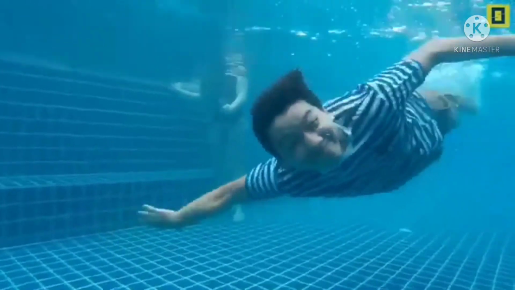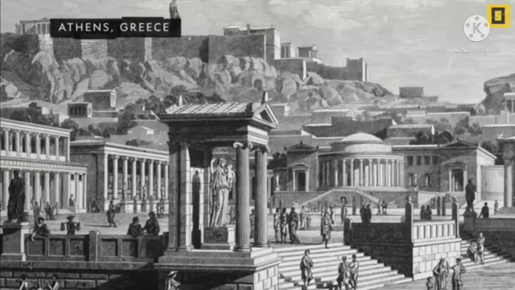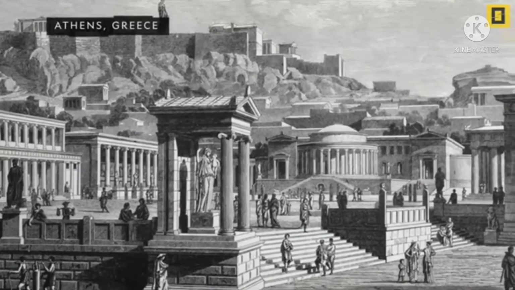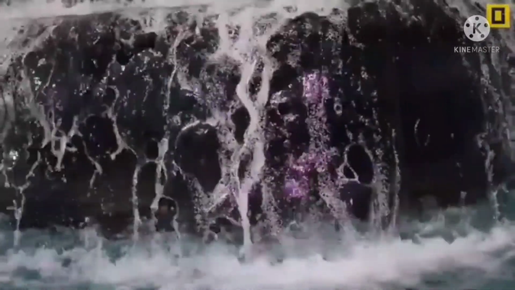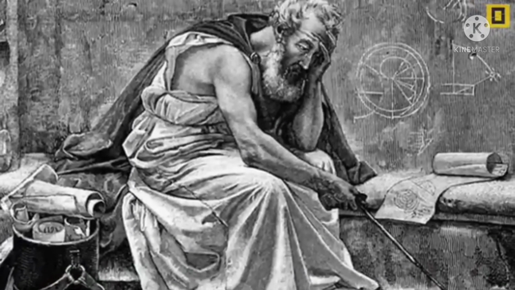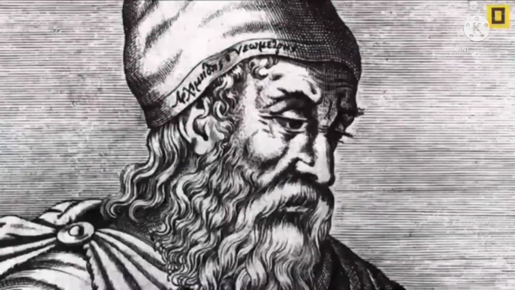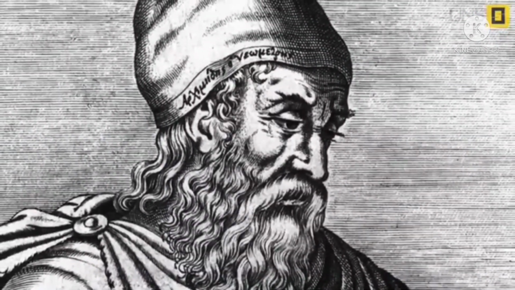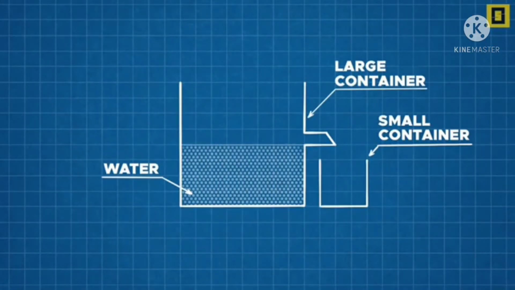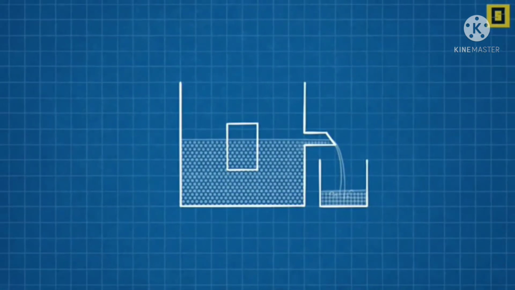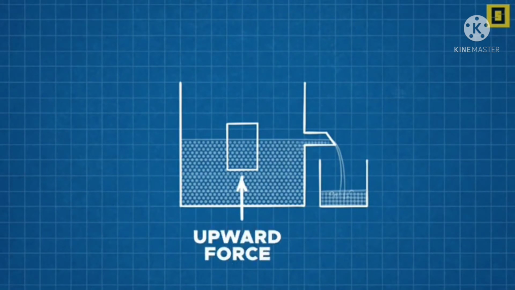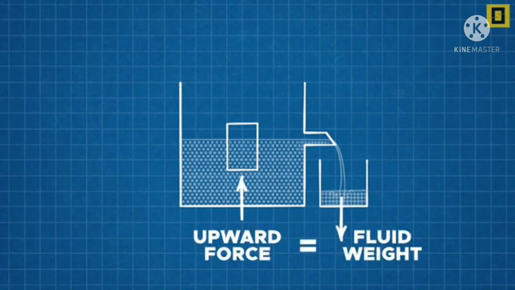So first of all, we need to thank our Archimedes, the great scientist, for being the first to explain the principle behind this puzzle. Archimedes was a Greek scientist who was born in 287 BCE. This principle is known as buoyancy or Archimedes' principle. Archimedes' principle states that the force exerted on an object in a fluid is equal to the weight of fluid displaced by the object.